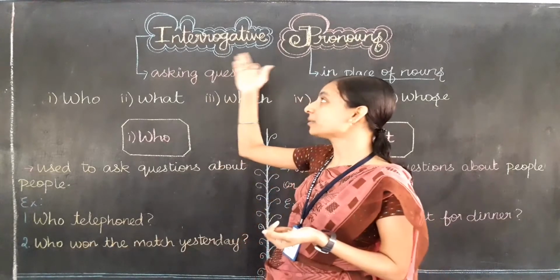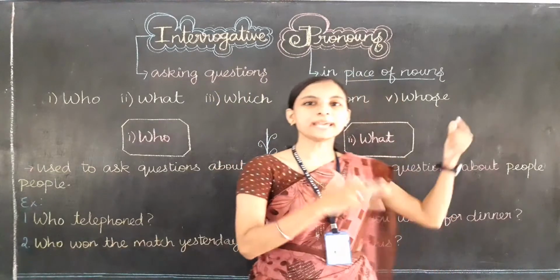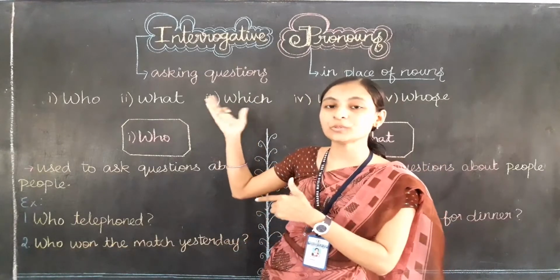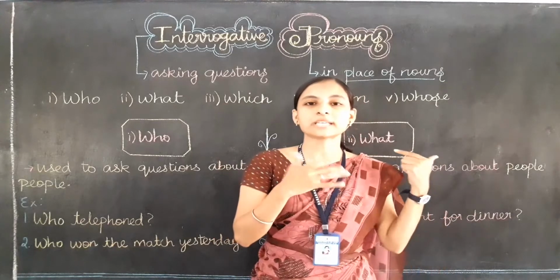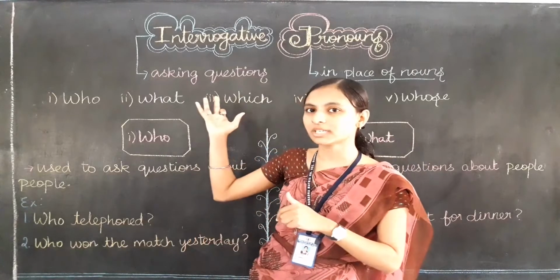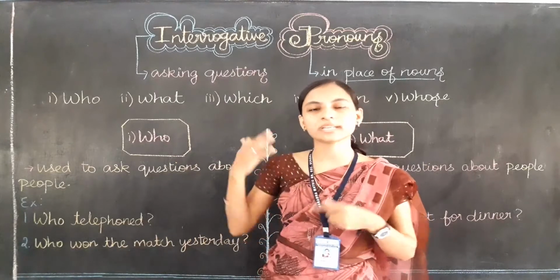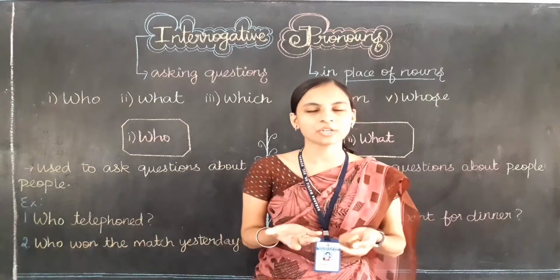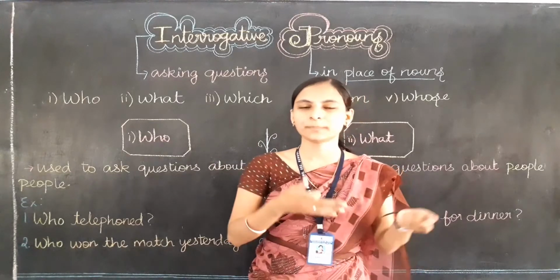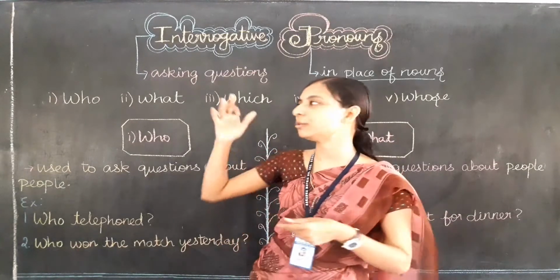So now you can see the definition. Interrogative pronouns means asking questions in place of nouns. Without using the noun, we are going to use question words in place of the nouns. That is why it is called interrogative pronouns. It is used to ask a question about a person or thing in place of a noun. So in place of names we are going to use the question words.